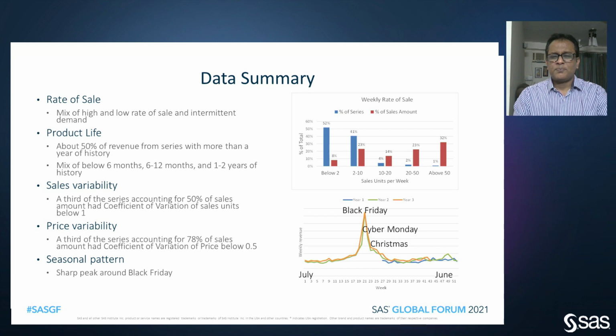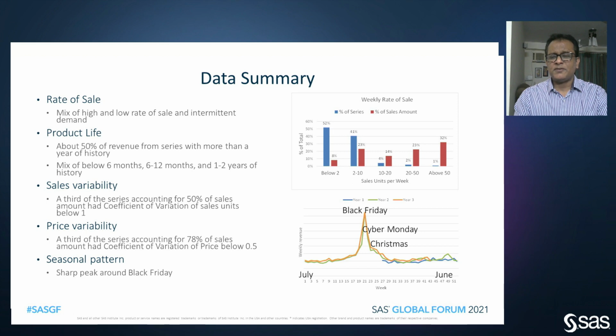Data-wise, we had a mix of different kinds of weekly rate of sale. As you can see on the top right, we had a large number of series, about half of them in count, which had a rate of sale of below 2, but they accounted for only 8% of revenue. On the other hand, we had less than 10% series, which accounted for almost 70% of the revenue. And those obviously used different kinds of models, but it was all automated within Forecast Studio.